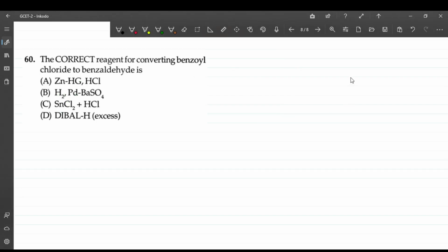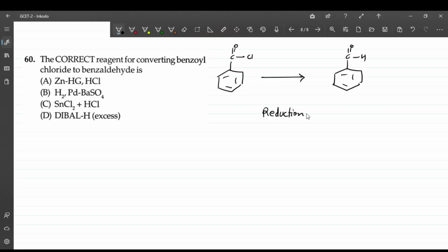Here the question is: the correct reagent for converting benzyl chloride to benzaldehyde. What is the benzoyl chloride? It is derived from the acid. This is an acid derivative, C double bond O Cl, right? This is derived from the acid. If you want to convert this to benzaldehyde, C double bond O H, remember, this is a reduction reaction. An acid derivative is converted to aldehyde.